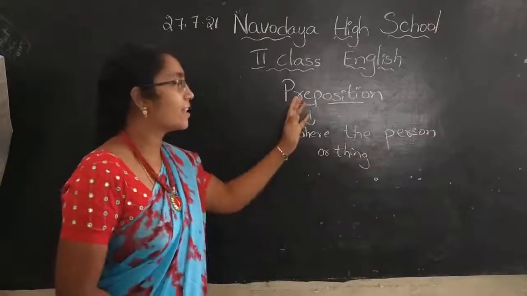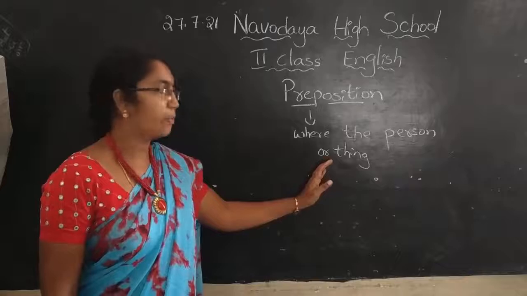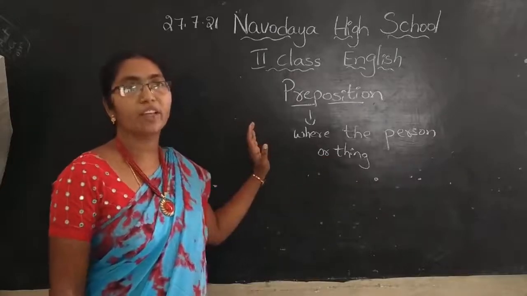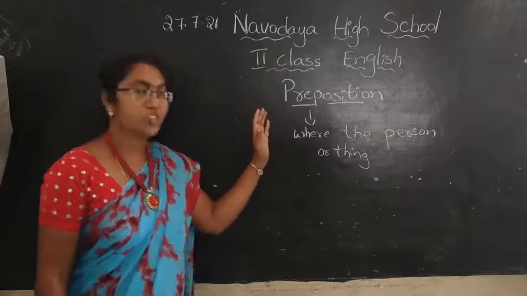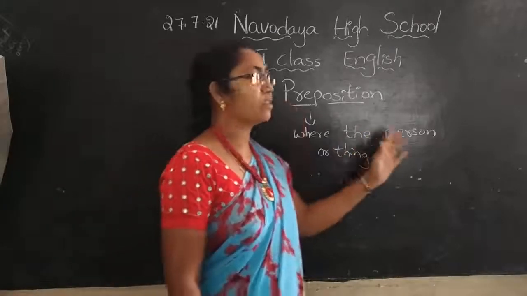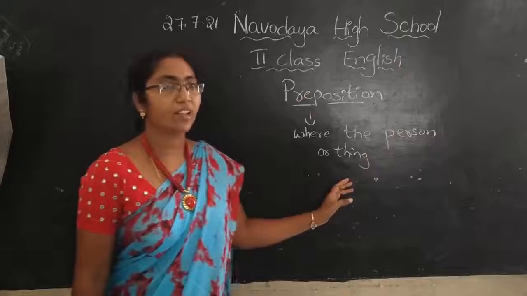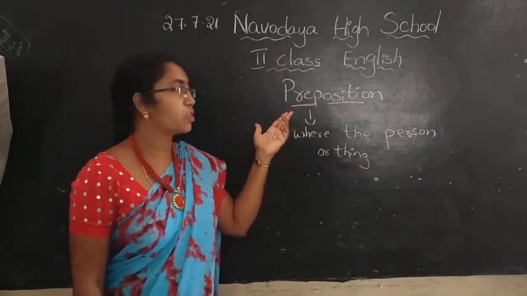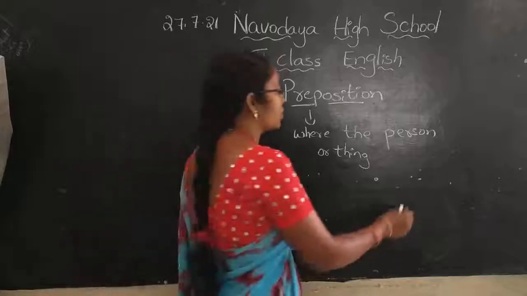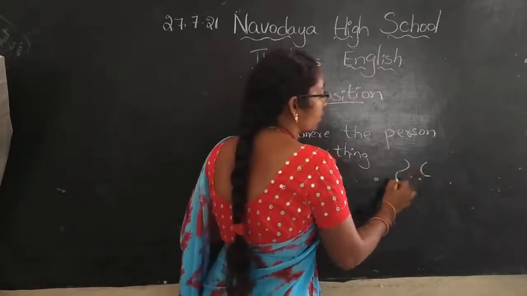That means it tells about the position of an object. Okay children, what is the meaning of preposition? Preposition tells about where the person or thing is. Otherwise, it tells about the position of an object. Look here children.